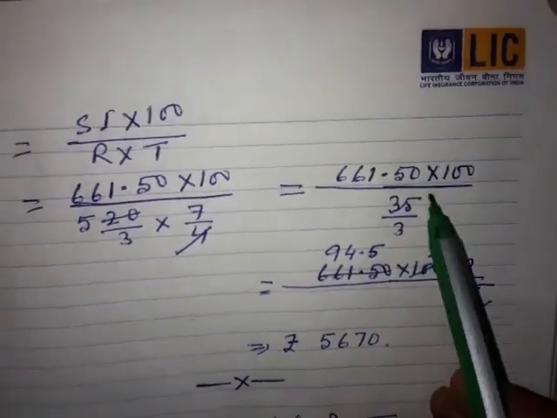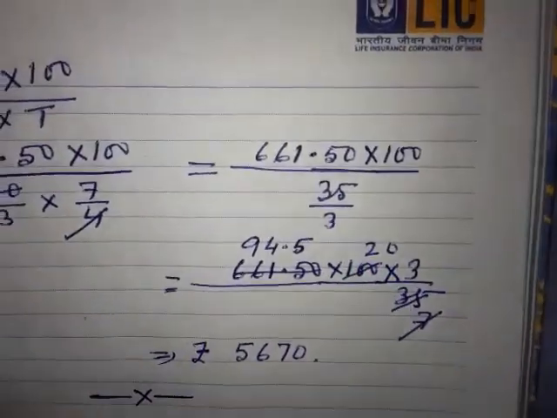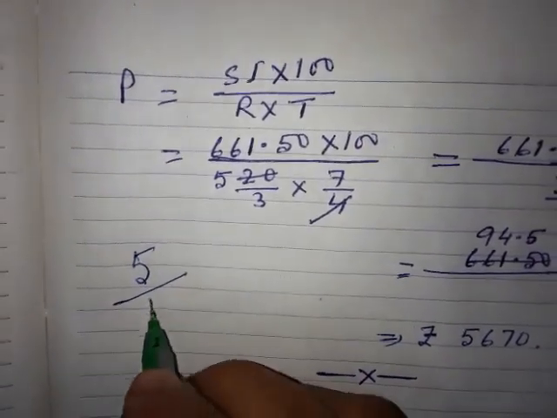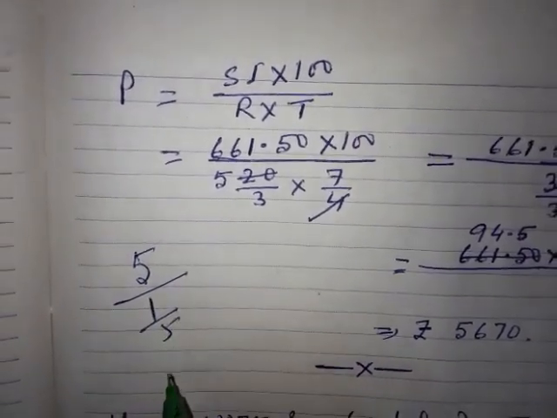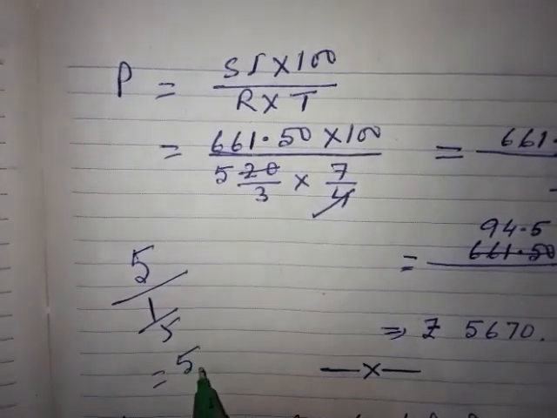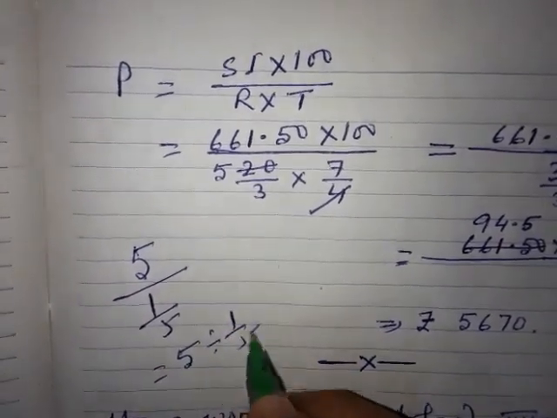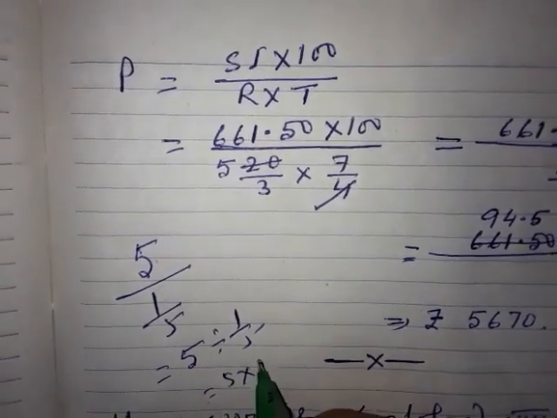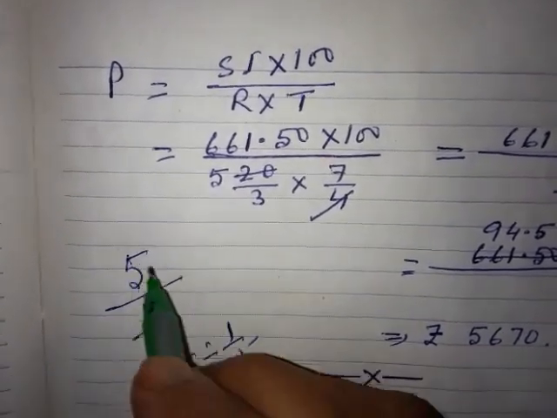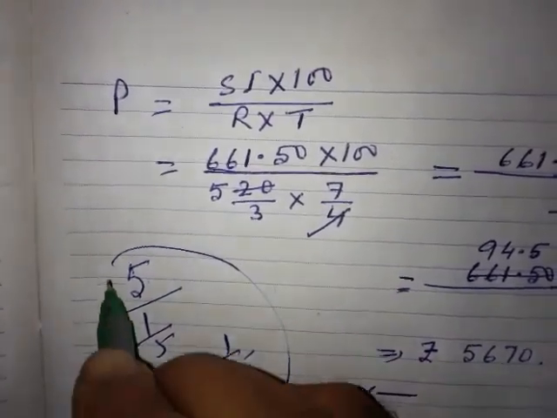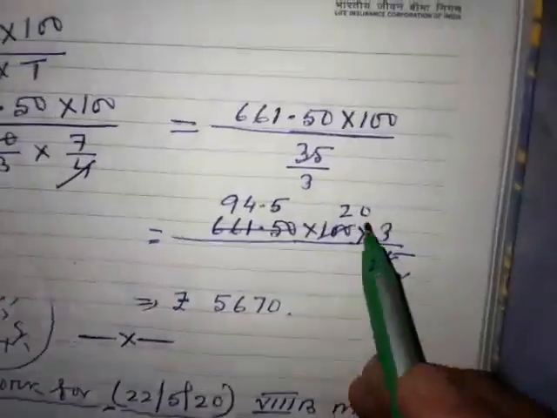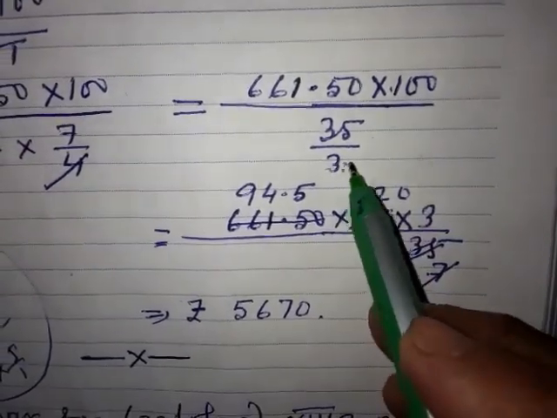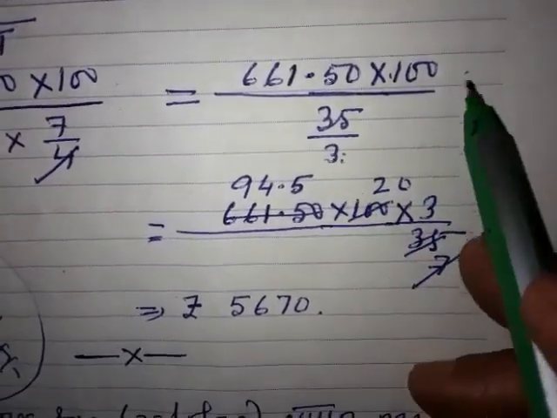Because the upper one divided by the down one, like if I give you an example, 5 divided by 1 by 5, the up one divided by the down one. When you put the multiplication sign, what will come? 5 into 5 by 1. In the same way, in this problem, it was 35 by 3, the upper one divided by the down one. So when you put the multiplication sign, this will go up and that will come down.